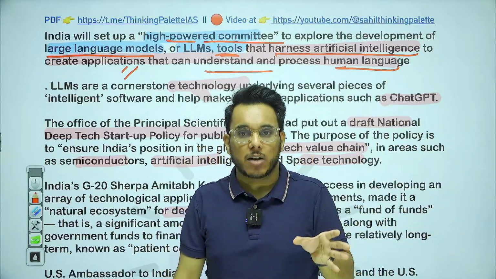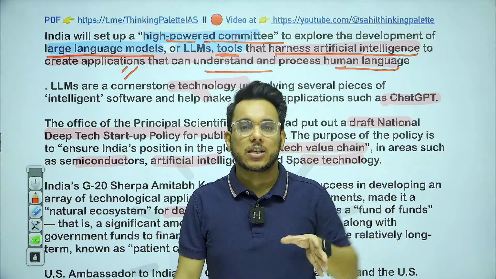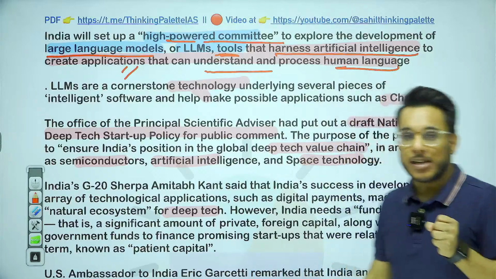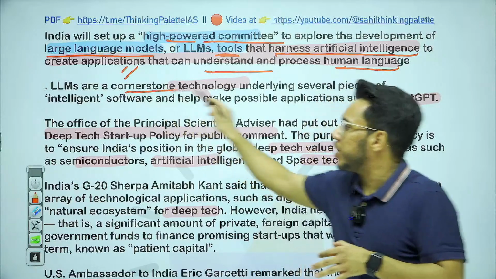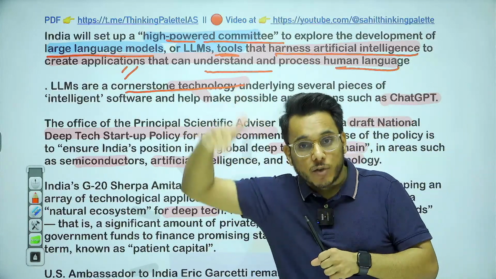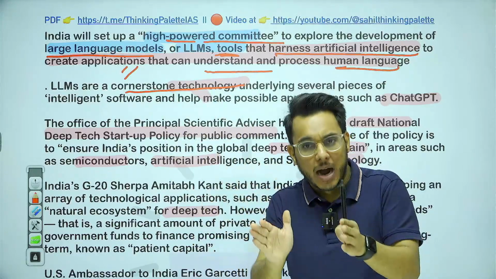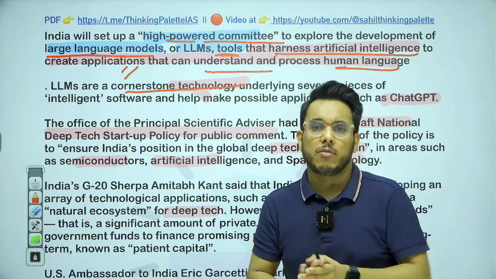All these platforms, applications and AI are based on the large language model, and they will have a lot of applications in the times to come. So this is a cornerstone technology. Cornerstone technology means a core technology on the basis of which many applications can be built. ChatGPT, Bard AI, many such applications have developed in the last 1.5 years.